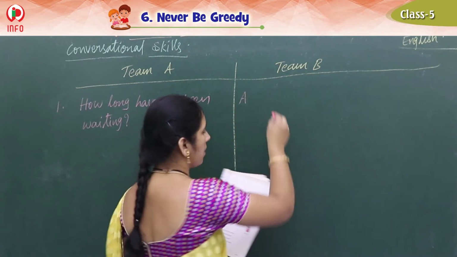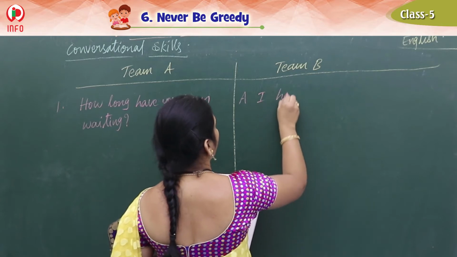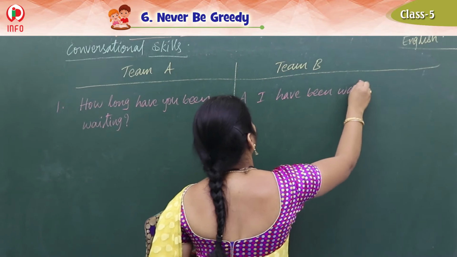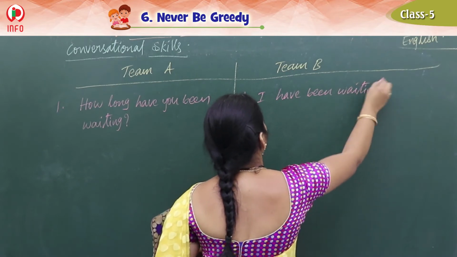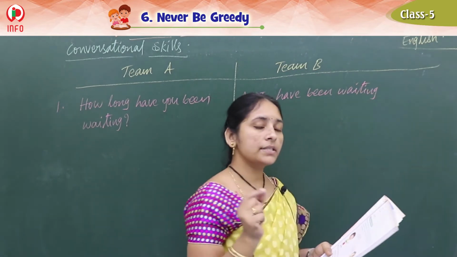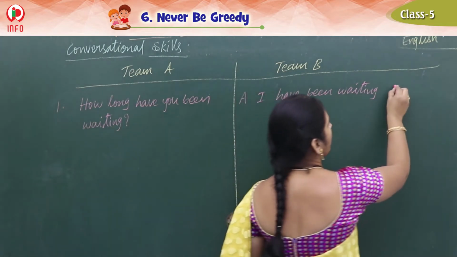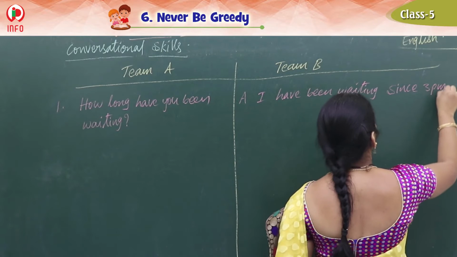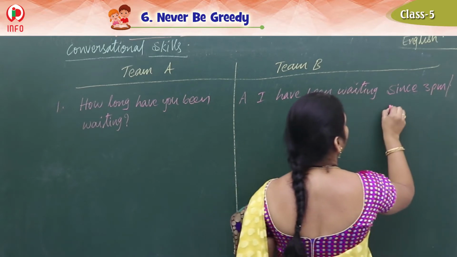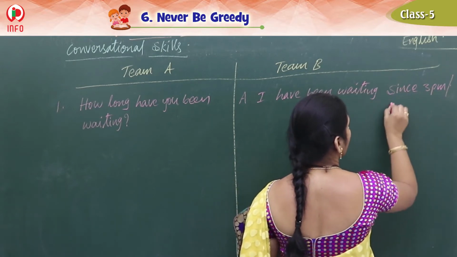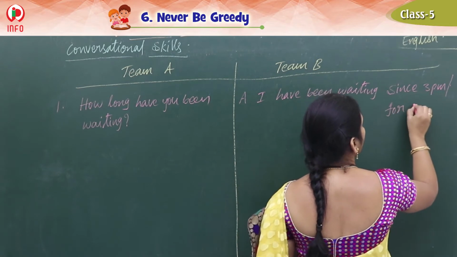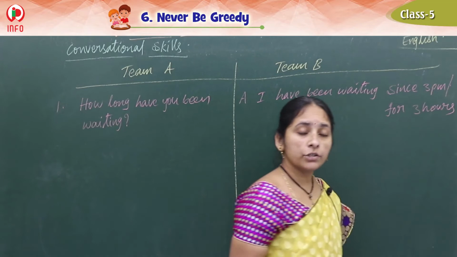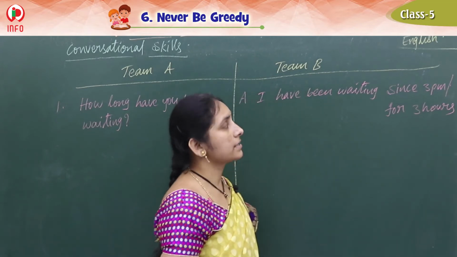Tell me. I have been waiting. What did they give? Since 3 p.m. I have been waiting since 3 p.m. That we can write, or from the same place I am telling, for 3 hours also you can write. For 3 hours, for 2 hours, for 5 hours, like that.